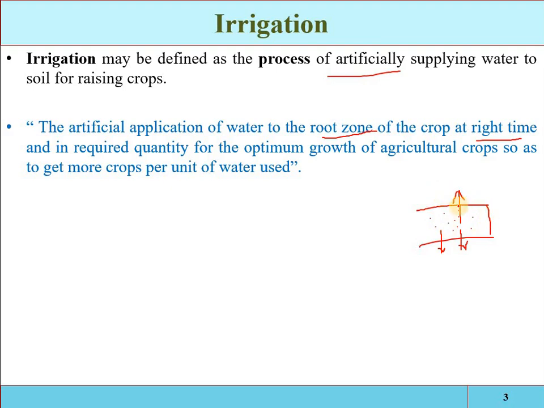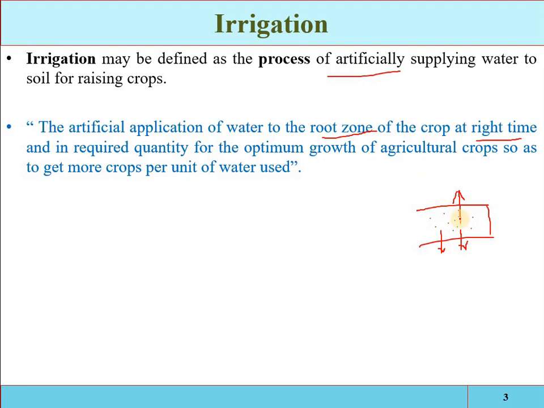Now for example, a plant is utilizing some amount of water. If the plant is utilizing 10 millimeter of water in 24 hours, that will be the consumptive use. The water which is utilized by a plant in 24 hours is called the consumptive use. Now, field capacity divided by consumptive use. Suppose field capacity is 20 millimeter and the plant is utilizing 2 millimeter of water per day. So the 20 millimeter of water will be consumed in 10 days. That is the right time: after 10 days we have to provide the right amount of water.